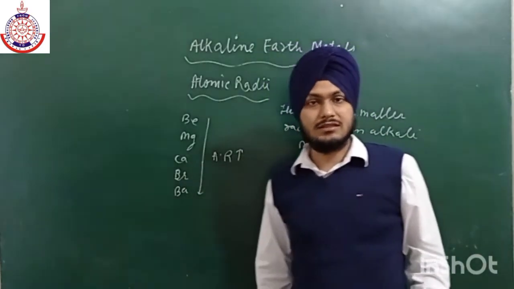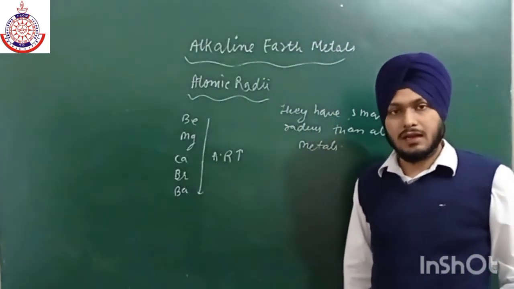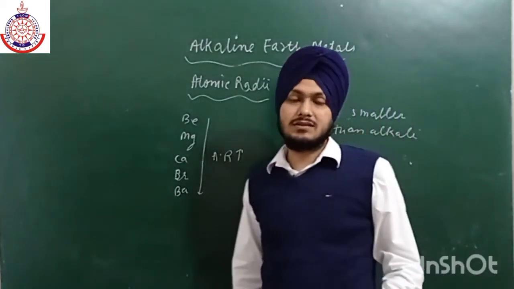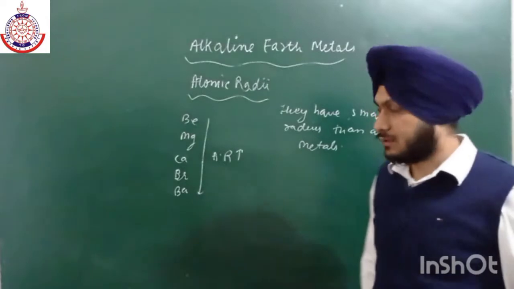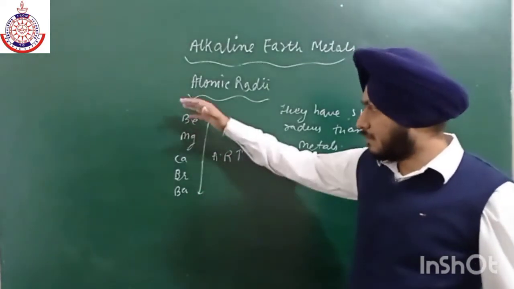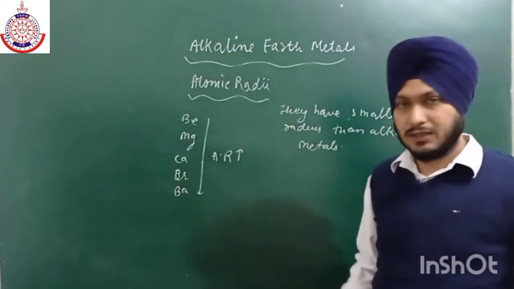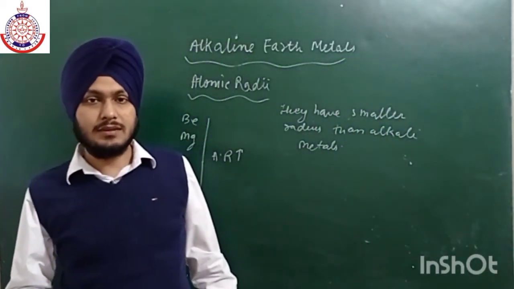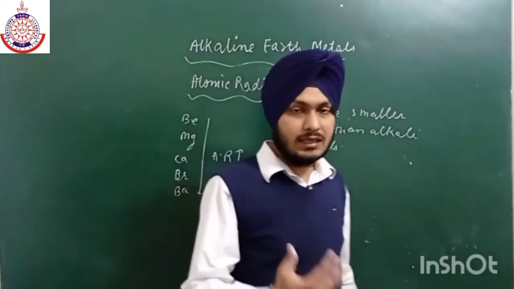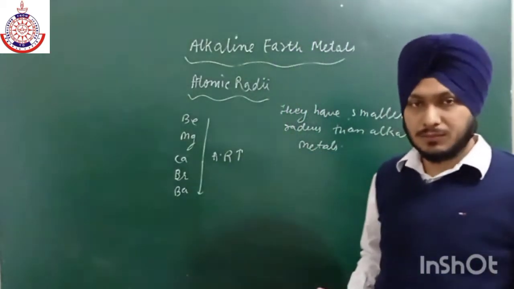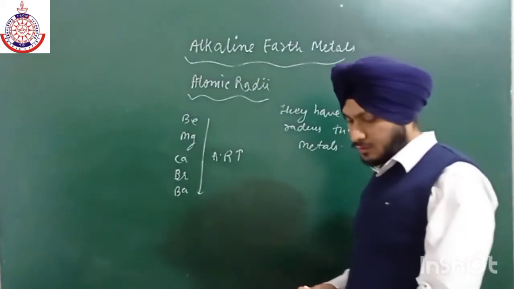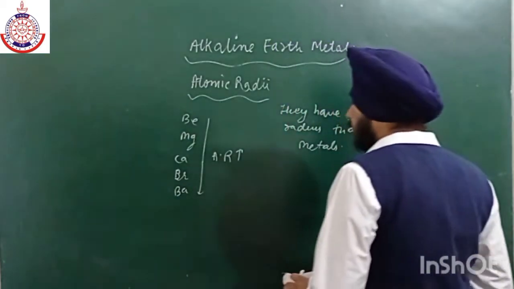The shell number increases, and this outweighs the effect of the increase in nuclear charge. As the number of protons increases, nuclear charge increases, which leads to a decrease in atomic radius, but the effect of the increase in the number of shells is more than the increase in nuclear charge.